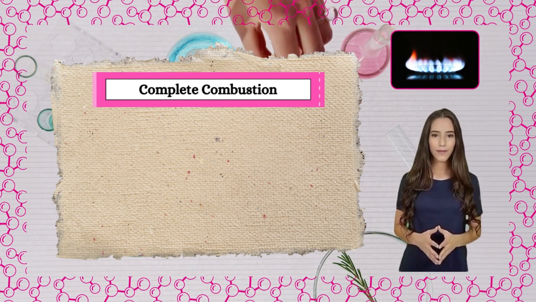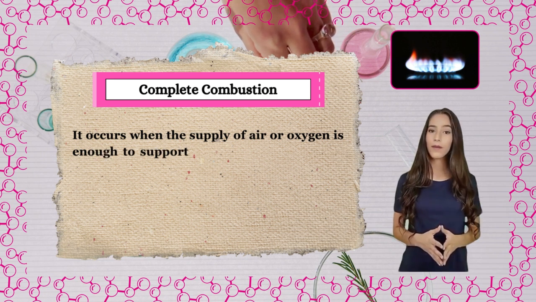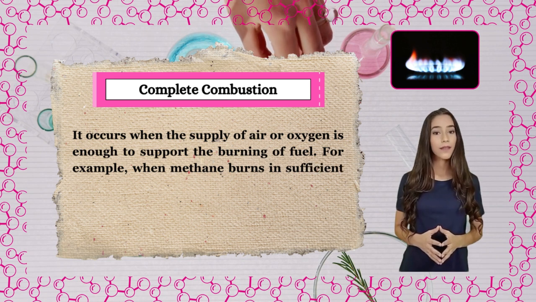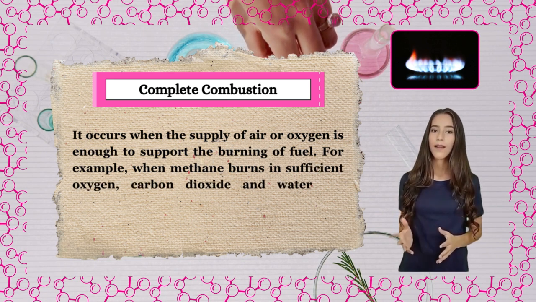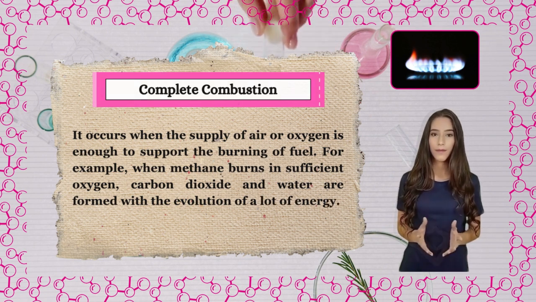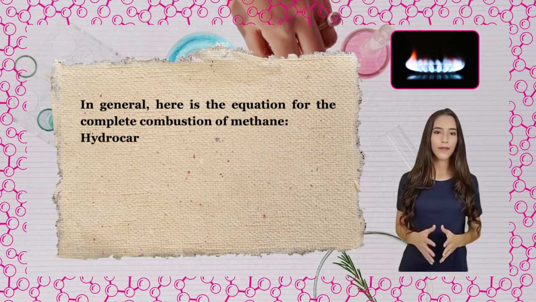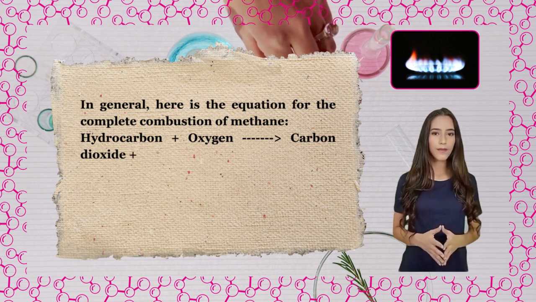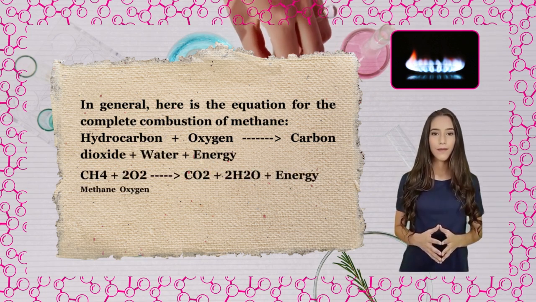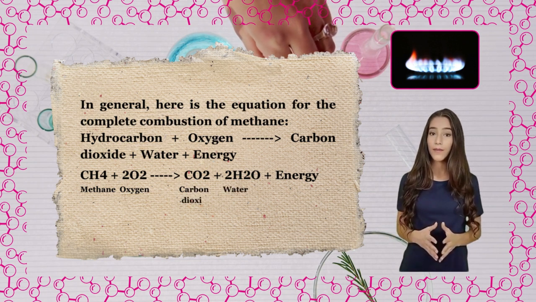Complete combustion. It occurs when the supply of air or oxygen is enough to support the burning of fuel. For example, when methane burns in sufficient oxygen, carbon dioxide and water are formed with the evolution of a lot of energy. In general, here is the equation for the complete combustion of methane. Hydrocarbon plus oxygen gives carbon dioxide plus water plus energy. CH4 plus 2O2 gives CO2 plus 2H2O plus energy.